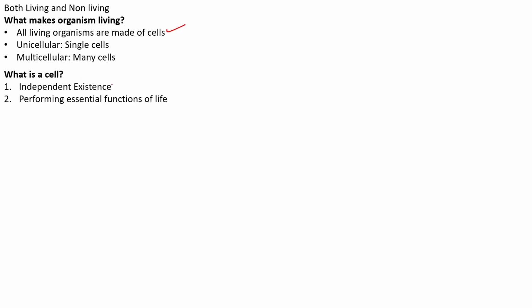So the first basis is that it should exhibit an independent existence. So what do you mean by independent existence? Independent existence in the sense it can live and carry out the basic functions of living.